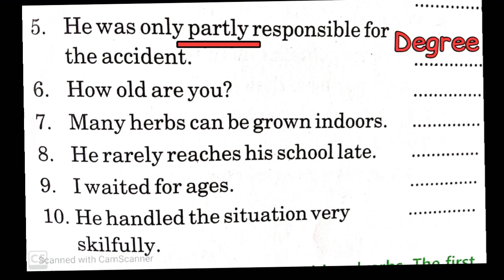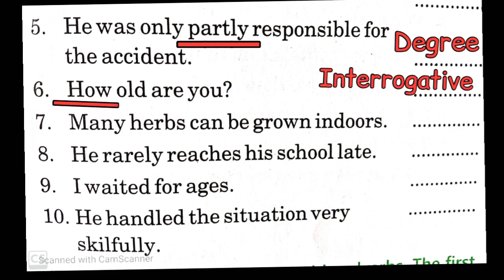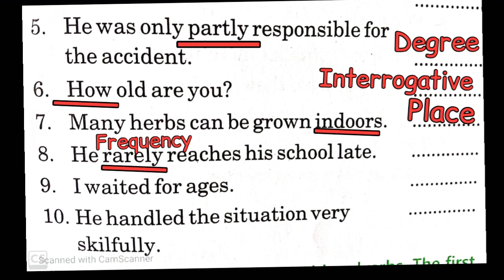Sixth, how old are you? Here the adverb is how and it is an interrogative adverb. Seventh, many herbs can be grown indoors. Adverb is indoors and it is place. Eighth, he rarely reaches his school late. Here we have two adverbs. First is rarely, which is an adverb of frequency. Then late, which is an adverb of time.